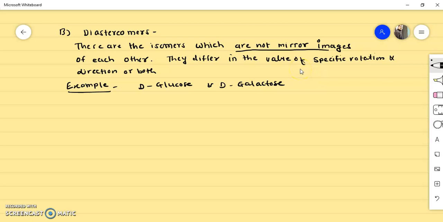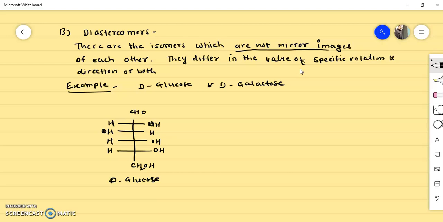Now you know very well the structure of D-glucose. Once again, I will draw over here the structure of D-glucose. CH2OH. In between there are 4 carbon atoms, you know. So OH, H, OH, OH, hydrogen, OH, and H. So this is the structure of D-glucose, as you know.